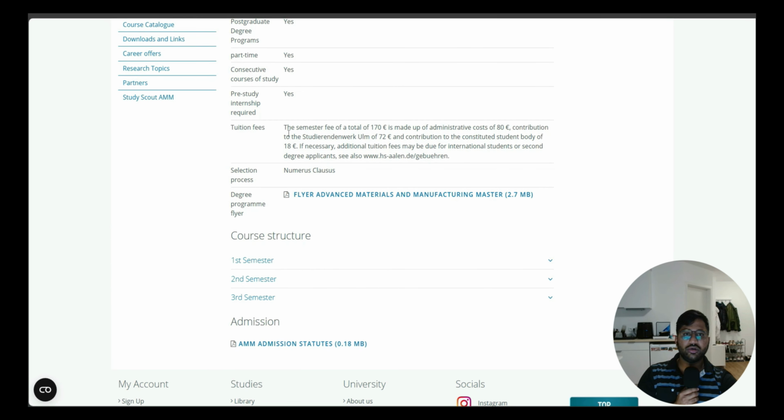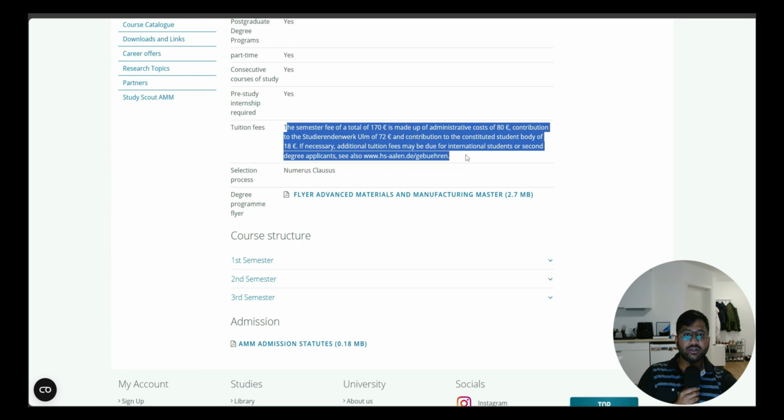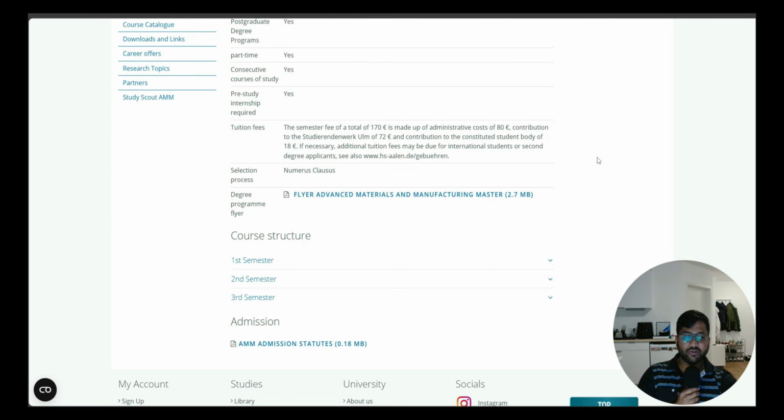Then tuition fees. As I told you, first the international students have tuition fees of 1,500 euros, which is separate. That is because in the Baden-Württemberg state, every international student has to pay 1,500, so that is mandatory. And the semester fee is 170 euros, with the student and work cost 72 euros and 18 euros as a study board. So it will count up to around 1,700 or 1,750 euros in total for your semester fees.